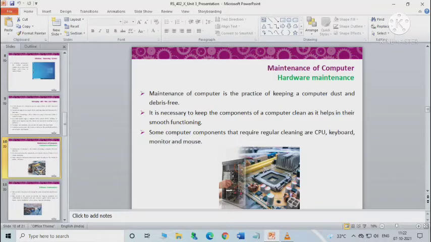Okay, and if you want to clean the mouse, if you are using the mechanical mouse, then there are chances of dust accumulating on the ball that is under the mouse. You may need to open the cover of the mouse and remove the ball, and dip it in isopropyl alcohol to remove the dust, oil or grease. And if you are using the optical mouse, then simply wash the mouse from above and below with a clean